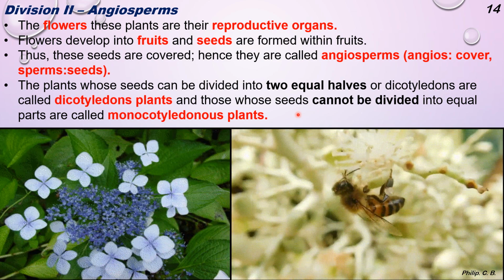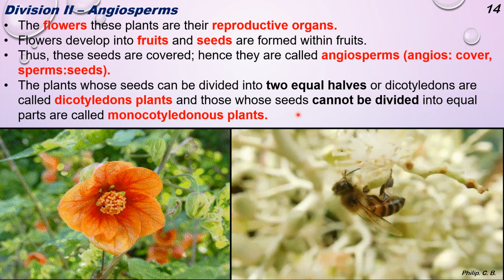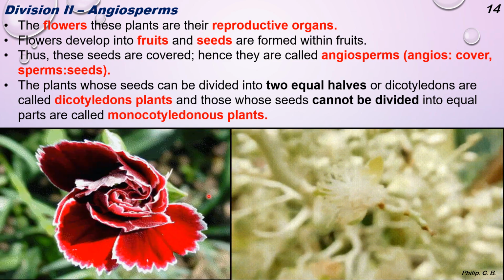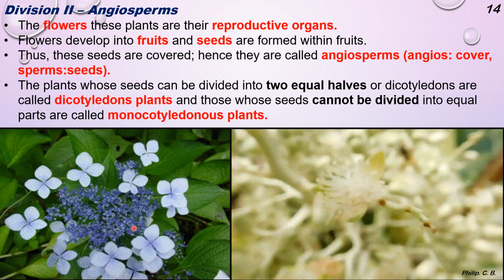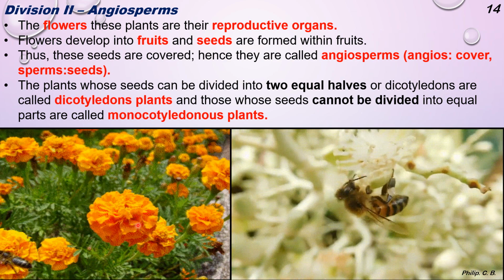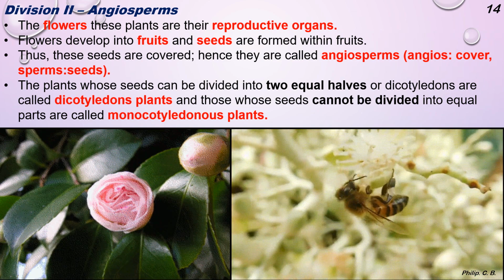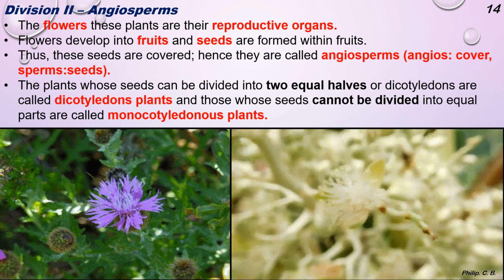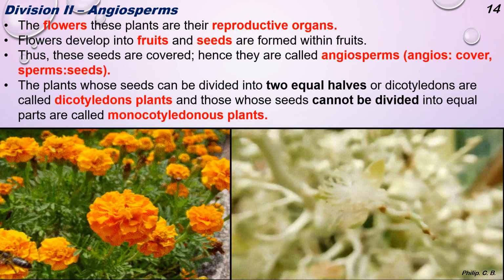Monocot, I can give the best example, the corn, makai, where you can see a single cotyledon. Now again I put two animation images over here, where as it keeps on moving, you can see different flowers in it. In another image, you can see the flower as well as a honeybee. Now what it is doing, it is pollinating. Because of the flowers, the pollination takes place.